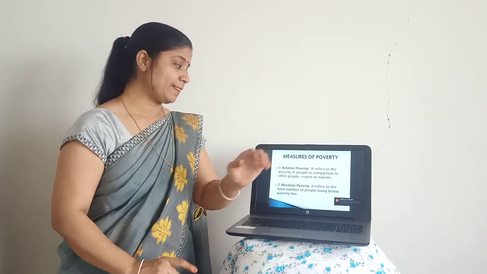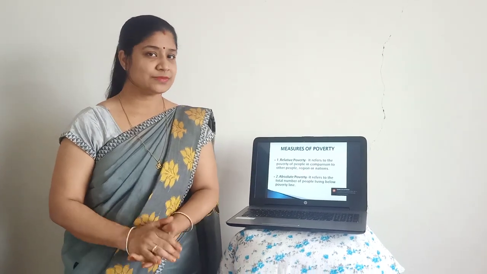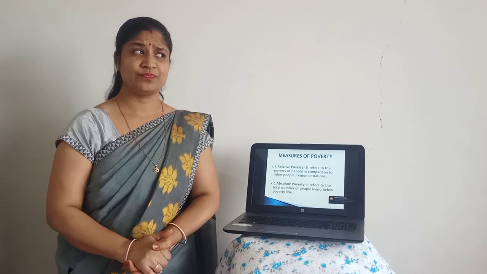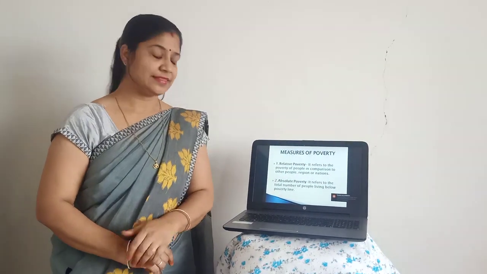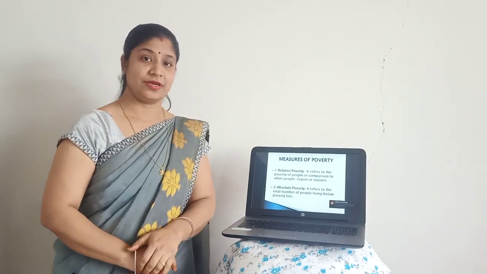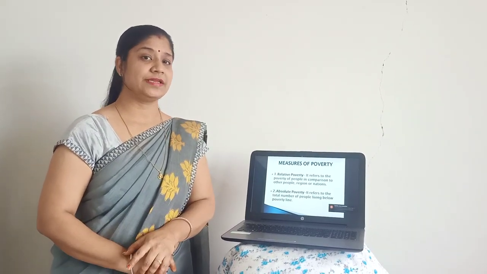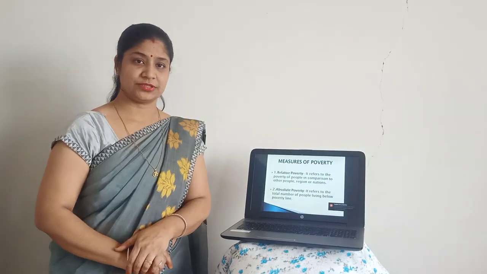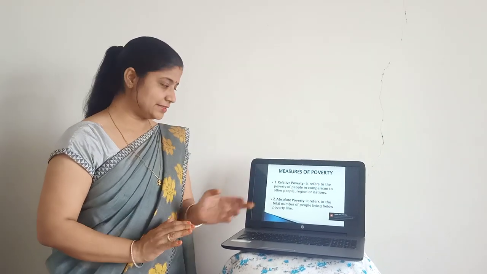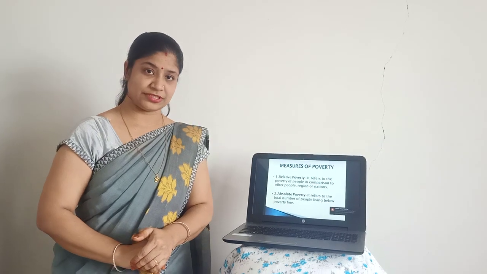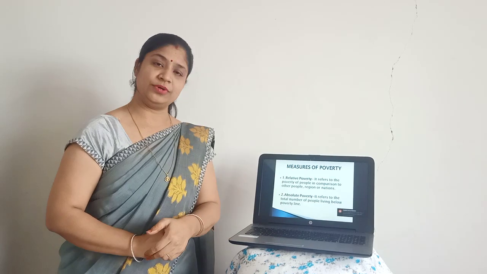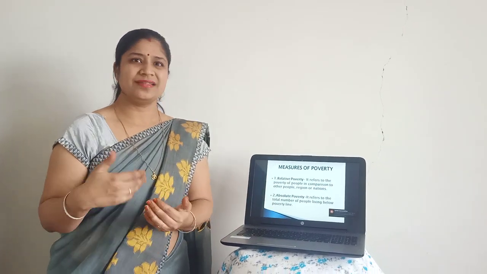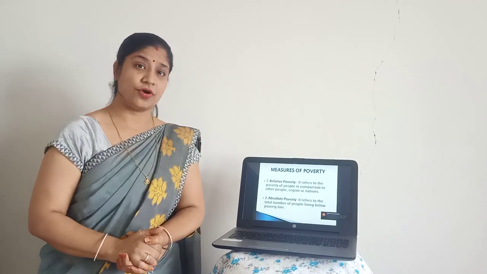Okay. Now, after seeing what is poverty, let us know what are the measures of poverty. There are 2 important measures, that is relative and absolute. But the more importance in board exam is on absolute. But let us understand both the things. The first one is relative poverty. What actually is relative poverty? It refers to the poverty of people in comparison to other people, other region or other country or nation.